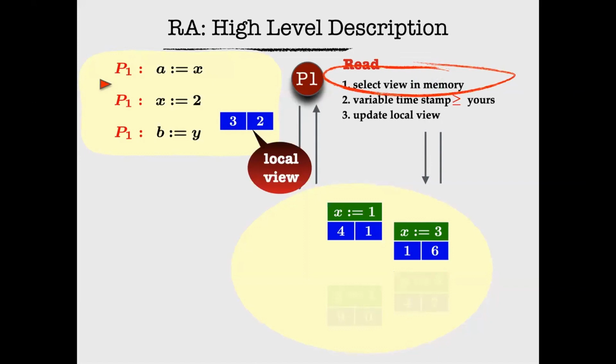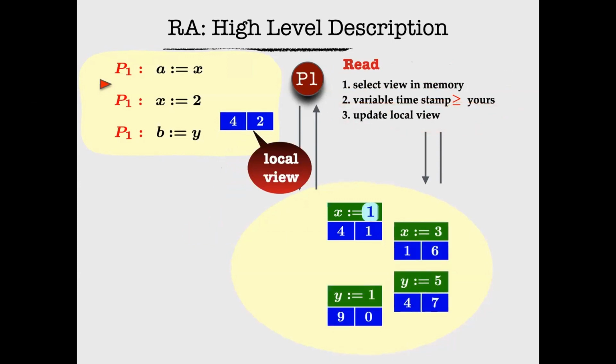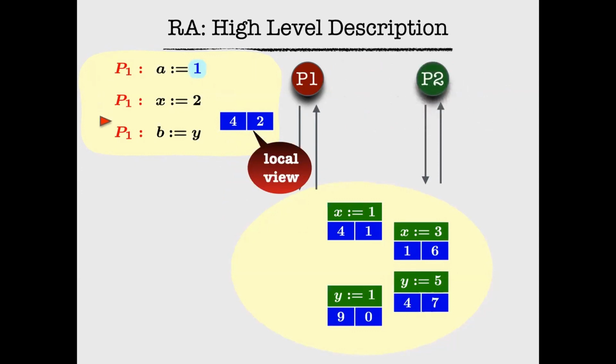Now what can I read? I look at my local view, the local timestamp of the process with respect to X is 3. Therefore, I can only read a message in the memory pool whose timestamp for X is at least 3. Here I have only one such candidate because the other one is an obsolete message. So I can choose this as a message for my read. Then I update my local view using the view in the message. It's a merge operation, which basically takes a max per variable. When that happens, the local view of the process gets updated. And the value 1 also gets reflected, and now the local variable A gets the value 1. So this is how a read operation happens.